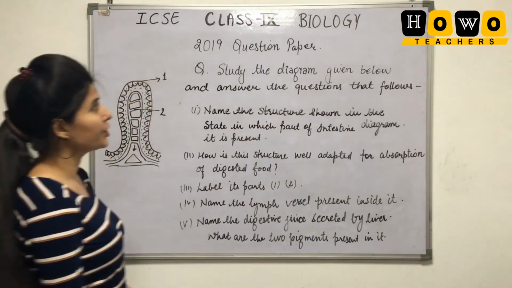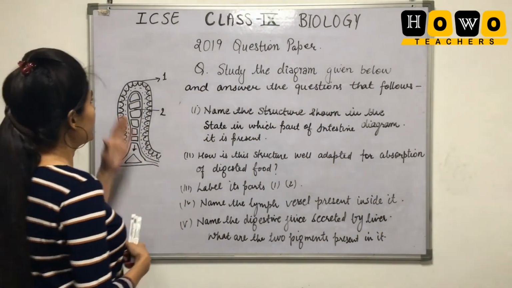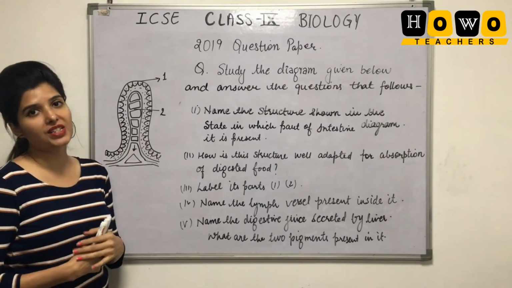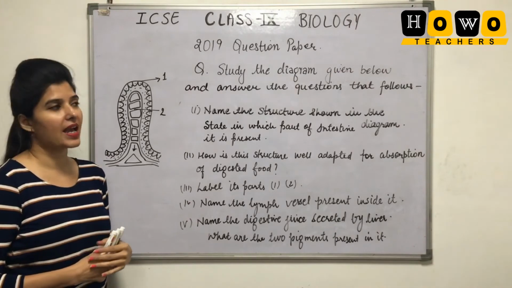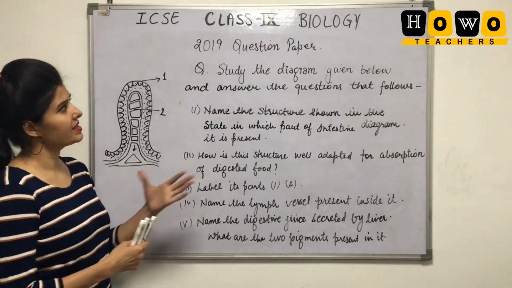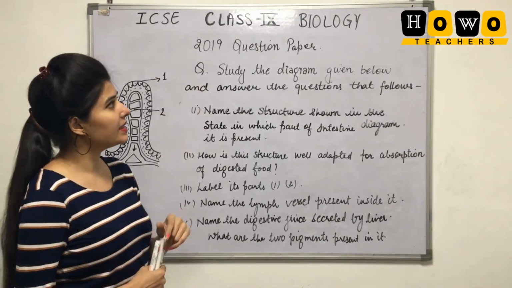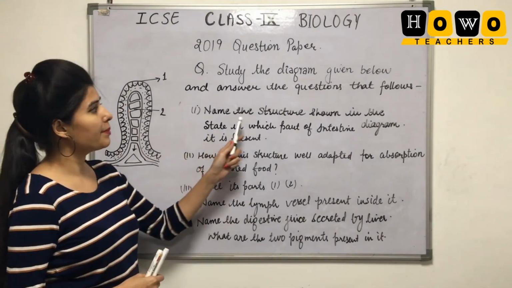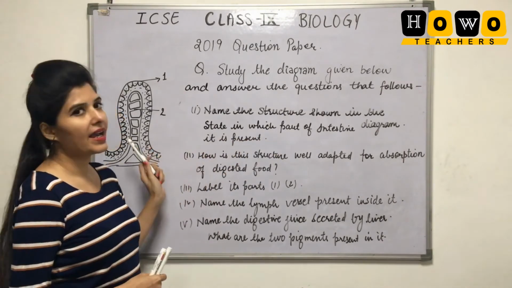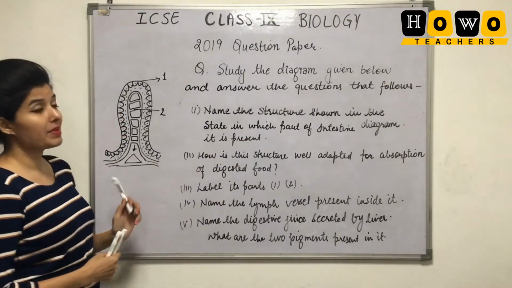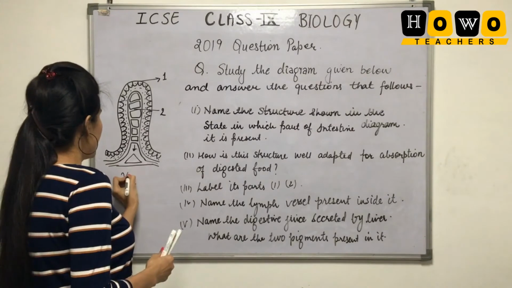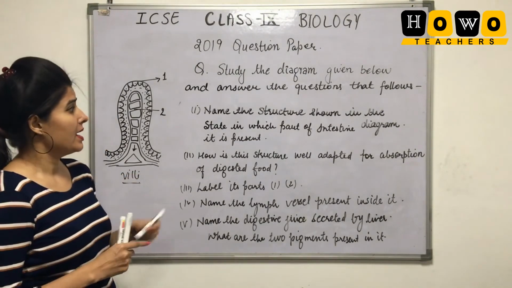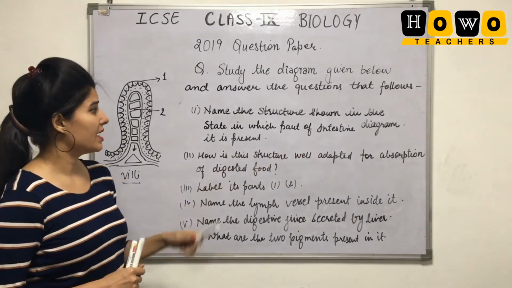It was related to small intestine. I told you that finger-like structures are present in the small intestine. We call them villi. Let us see what they have asked. Study the diagram given below and answer the question that follows. Name the structure shown in the diagram. This structure in the diagram is actually villi, and that is a part of the small intestine. State in which part of the intestine it is present.